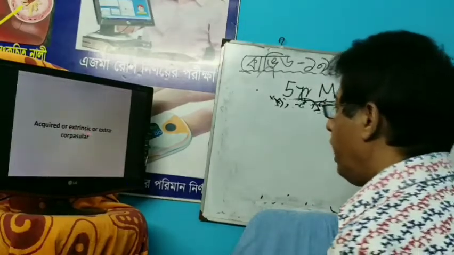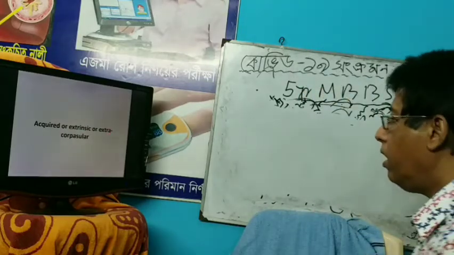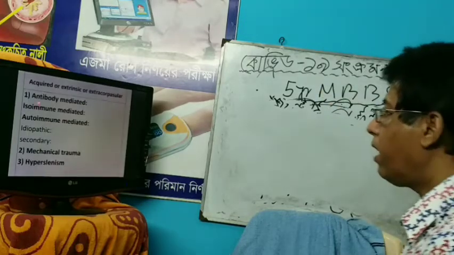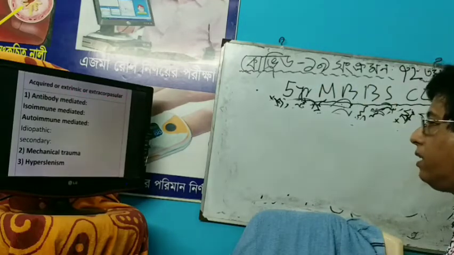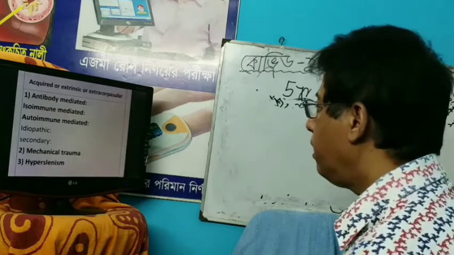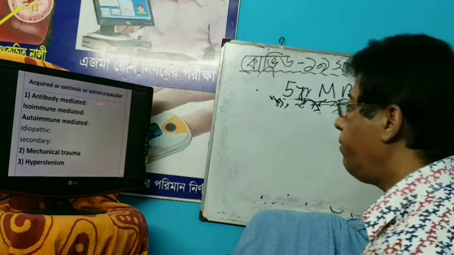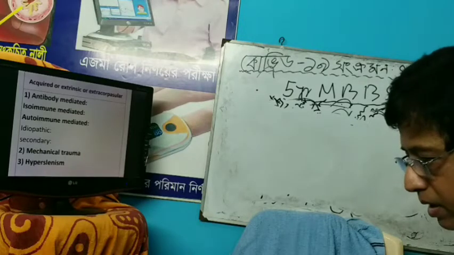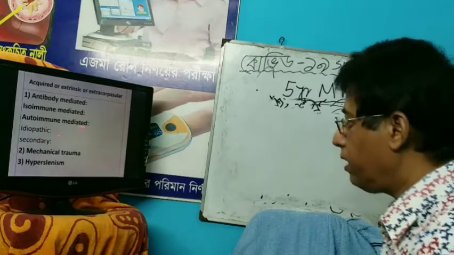Now, acquired or extrinsic or extracorpuscular causes of hemolytic anemia. Again, it depends on antibody mediated, mechanical trauma and hypersplenism. In antibody mediated, immune mediated, that is RH and AB incompatibility and transfusion rejection.